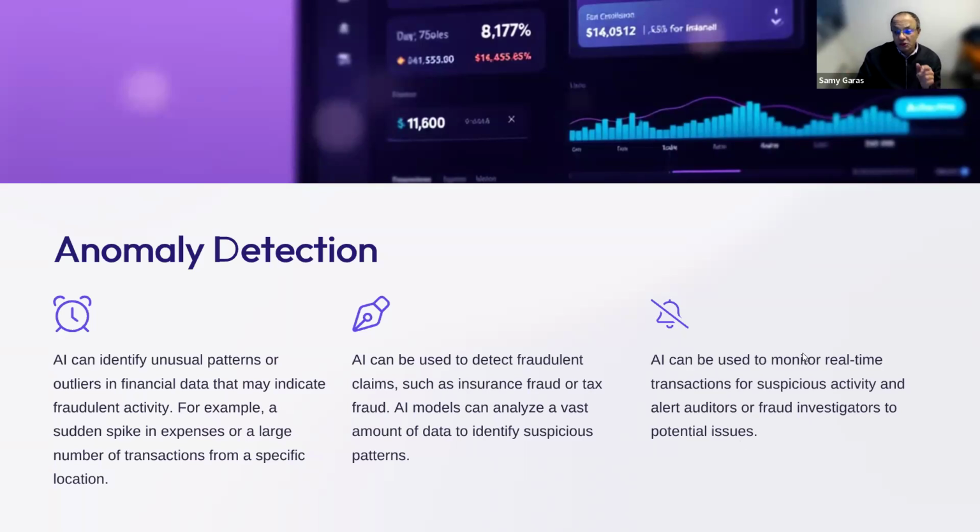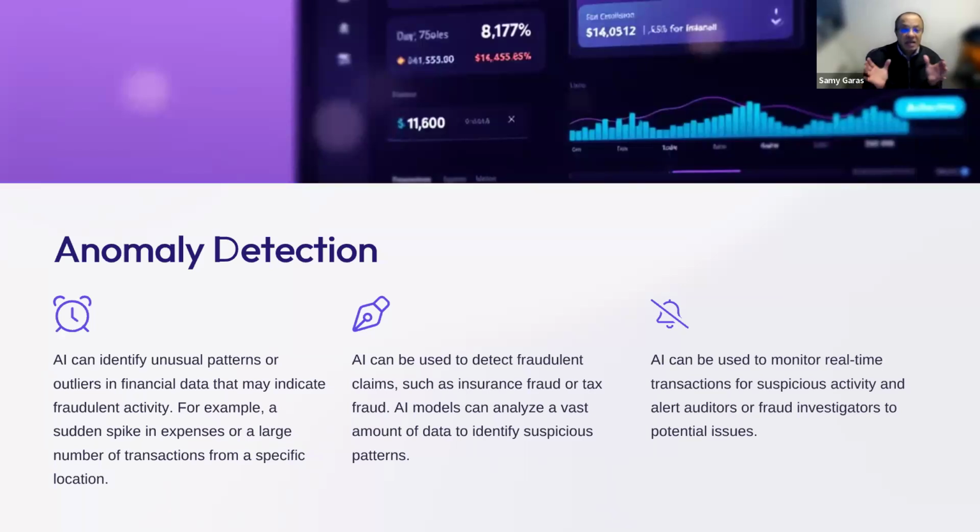Also, the AI can be used to monitor real-time transactions by building a dynamic dashboard. If something unusual came into the accounting cycle, then the AI can also make an alert for this kind of unusual transaction. So in financial accounting, we used AI extensively.